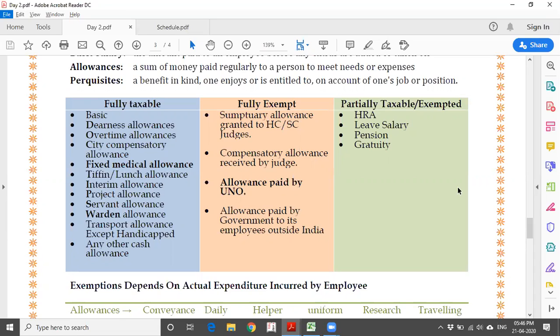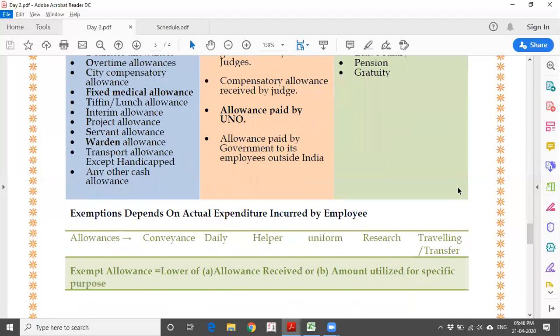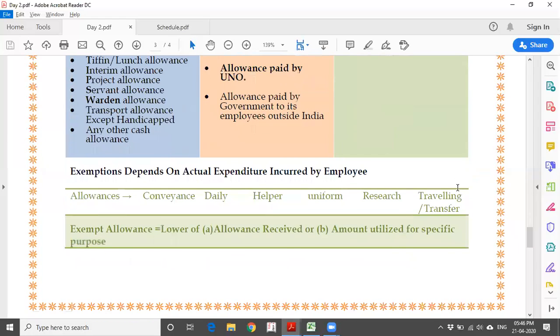And there are certain cases which are partially taxable and partially exempted. The main one we are going to concentrate on is HRA. This is HRA, we can discuss later. And apart from that, there are exemptions that depend on actual expenditure basis. These are all the 7 items or 6 items, I can say, where it is allowed as an expenditure-based allowance. Say for example, conveyance allowance.